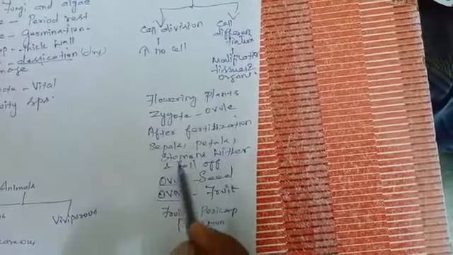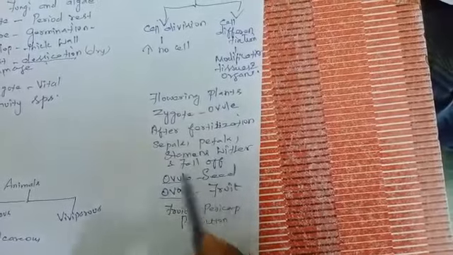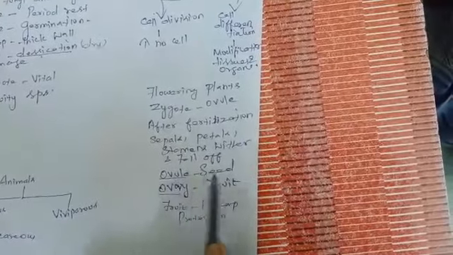Then what happens to the ovule after fertilization? Ovule changes into seed. What happens to the ovary? Ovary changes into fruit. The fruit has a thick wall called the pericarp. The wall of the fruit is called pericarp, which gives protection to the fruit.